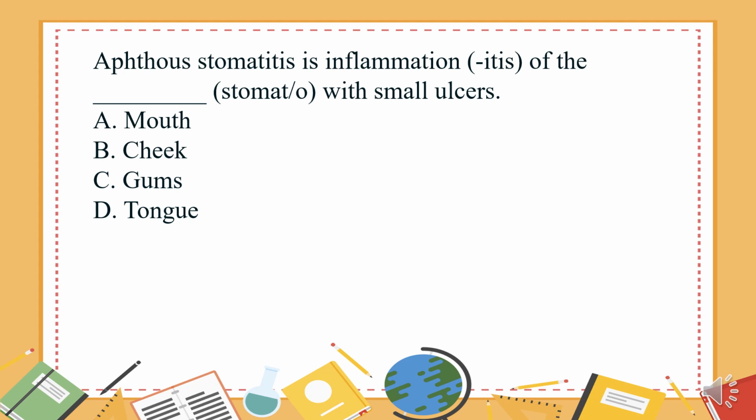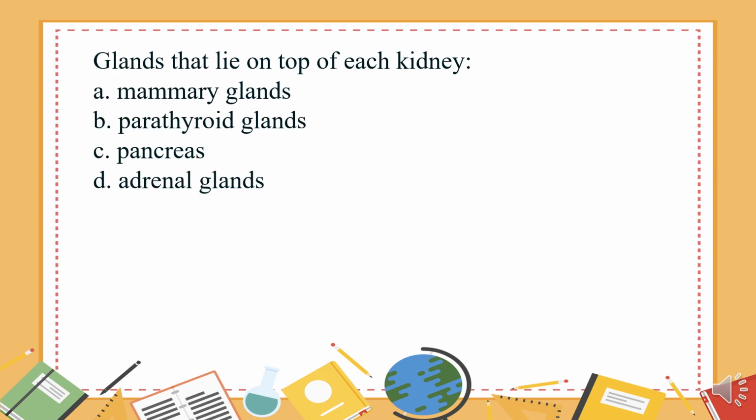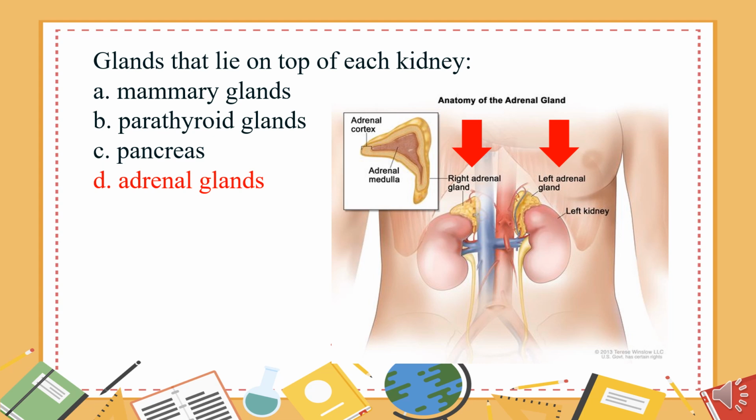Aphthous stomatitis is inflammation, itis, of the what? Stomato, with small ulcers. A. Mouth. B. Cheek. C. Gums. D. Tongue. The answer is A. Mouth. Glands that lie on top of each kidney. A. Mammary glands. B. Parathyroid glands. C. Pancreas. D. Adrenal glands. The answer is D. Adrenal glands.